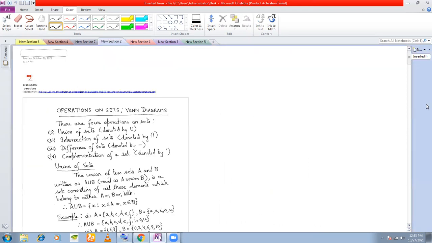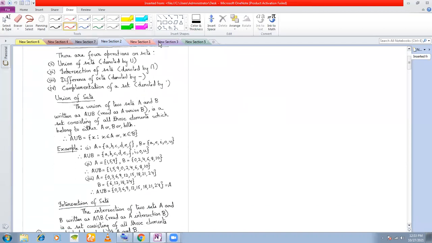So we'll move on to the next part, which is now the actual part. Till now, we have been doing revision on sets, which you have already done somewhat in class 8. Now, we'll do something called set operations. There are 4 kinds of operations on sets. First is the union of sets.